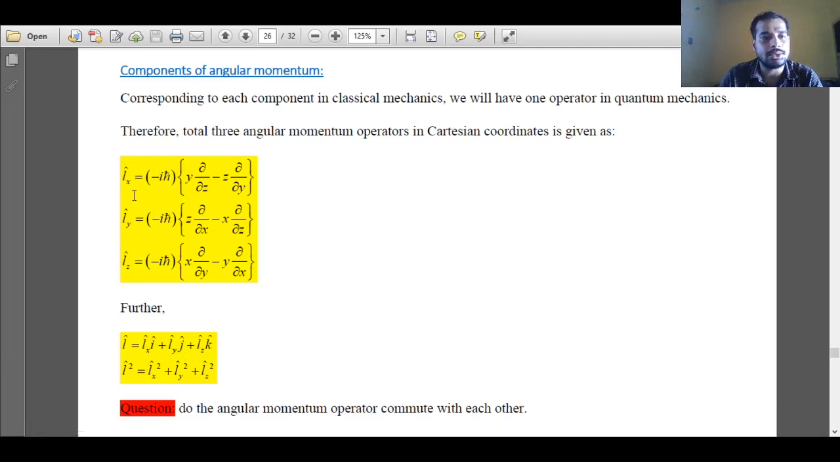Now in Cartesian coordinates, what is the operator for angular momentum along x direction? It is minus i h bar y dou over dou z minus z dou over dou y. Similarly, the operator for angular momentum along y direction is minus i h bar z dou over dou x minus x dou over dou z. And the operator for angular momentum along z direction is minus i h bar x dou over dou y minus y dou over dou x.